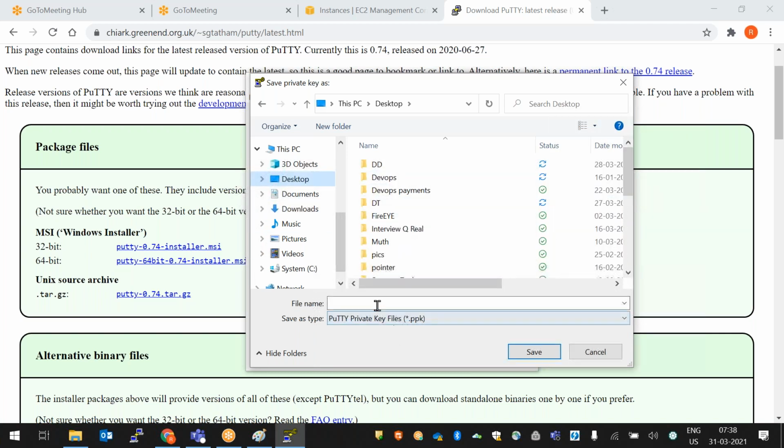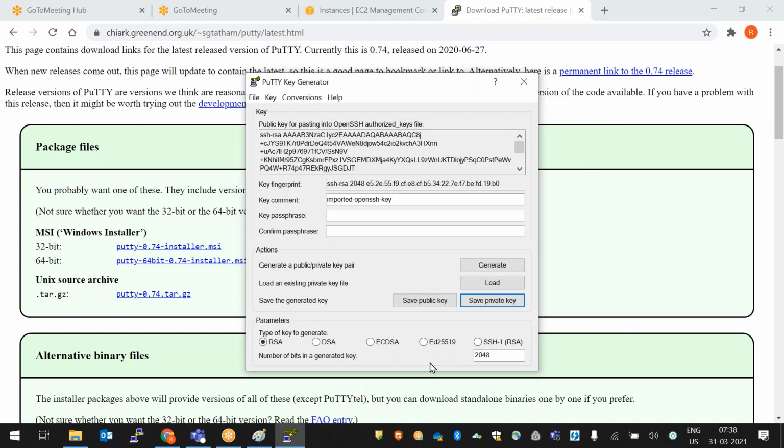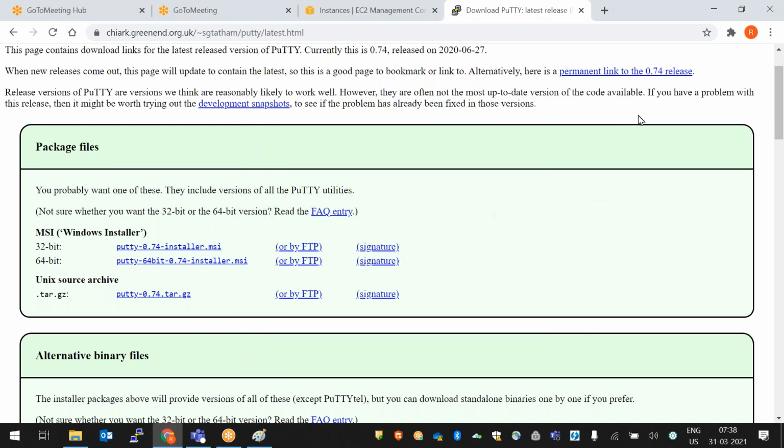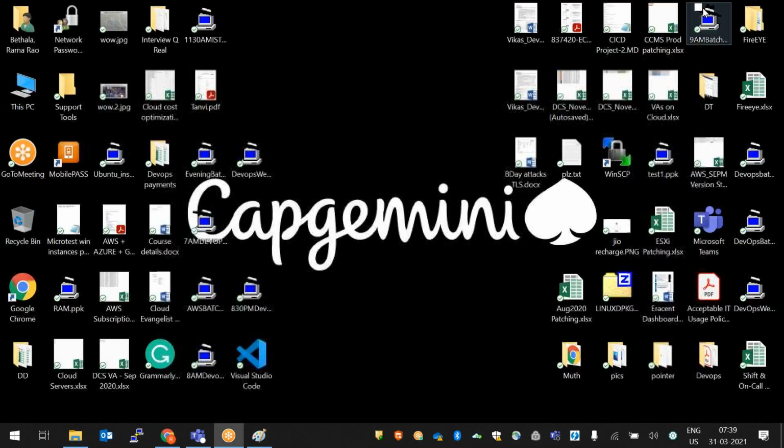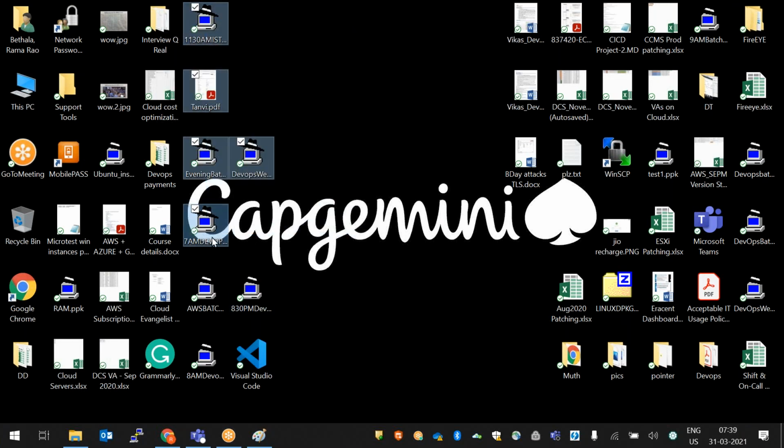Here we need to give the name. The same name as the security group which we created, I'm giving here. Click on save. On desktop, I'm saving. Close. So the PPK file is saved on my desktop. Somewhere I saved this. This one.